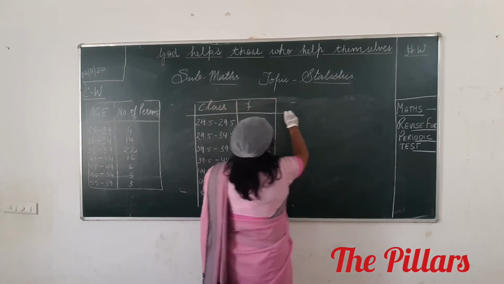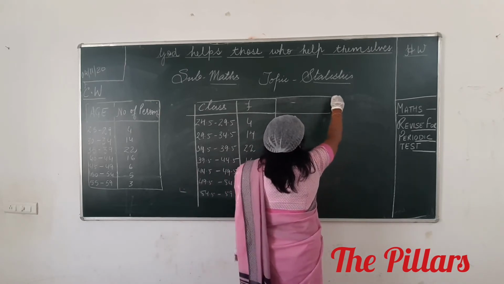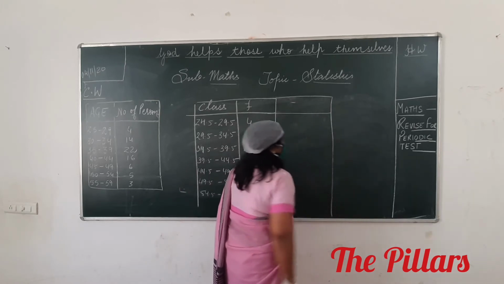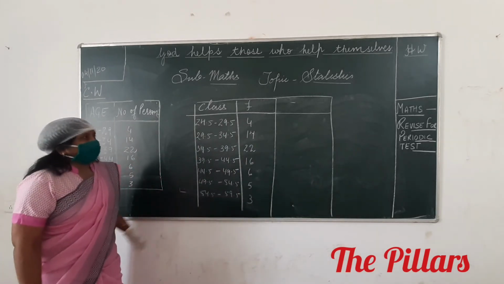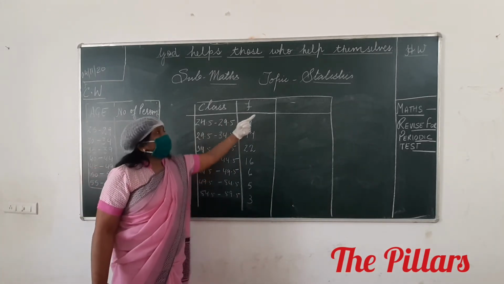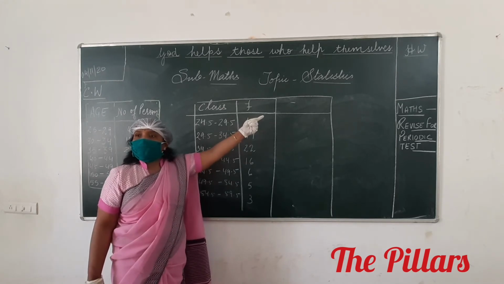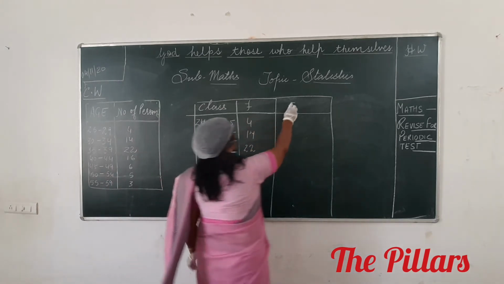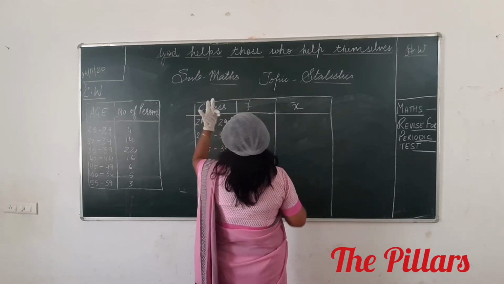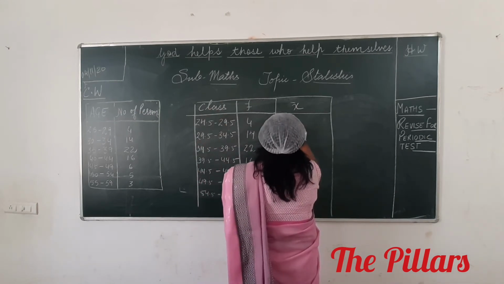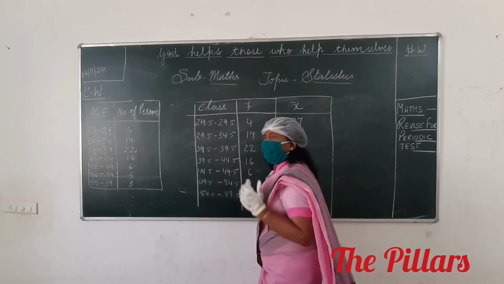If you want to use a direct method, no problem. And if you want to use assumed mean method, no problem. Tell me which one should I do? Direct method. Okay. For direct method, we should make the column for what now? Class mark. Come on, tell me what will be your x here? 27. This divided by 2. 27. Please tell me, children. Quickly do it and tell me.